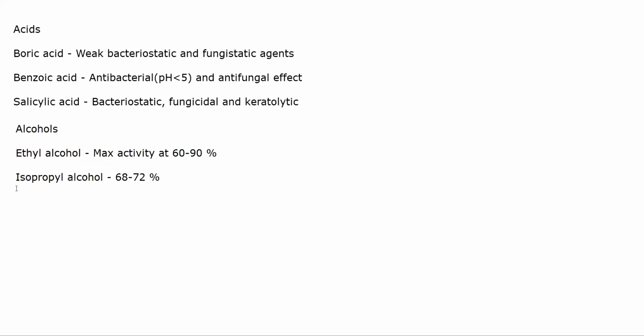Okay. Then we have aldehydes. Now, aldehydes, these are generally gases. You will use formaldehyde or you will use glutaraldehyde. Glutaraldehyde is more common though. Specifically, formaldehyde is a gas at room temperature. Generally it is used for fumigation.